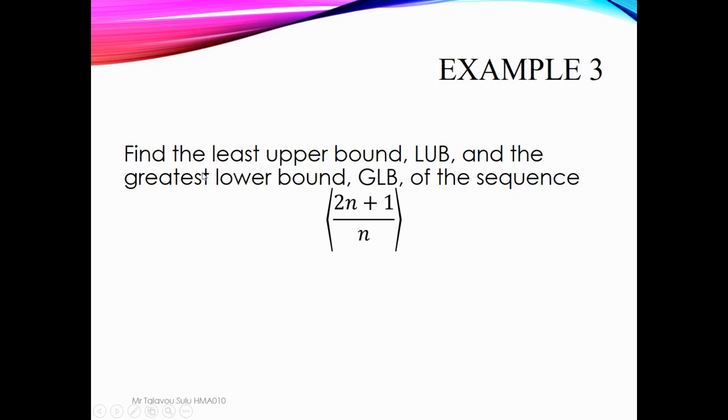Example 3, find the least upper bound, LUB, and the greatest lower bound, GLB, of the sequence. This is the general term of the sequence. So find the LUB, the least upper bound, and the GLB, the greatest lower bound. How to find? Solution.